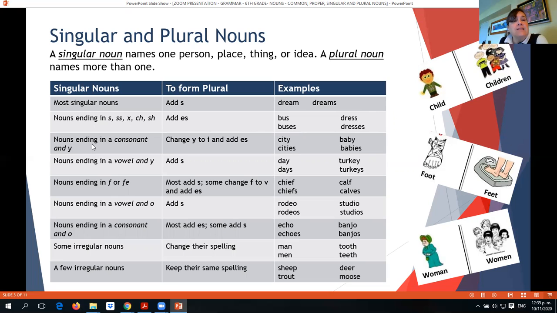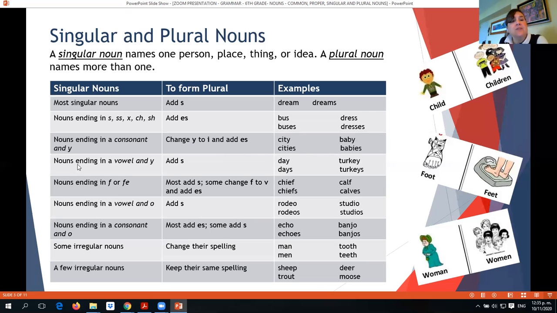If the noun ends in a consonant and Y, you change the Y to I and add ES. So you will be adding IES, okay? For example, city ends in a consonant, that is T, and a Y. So you take out the Y and you put IES. You have cities. Baby, it's the same thing. You take out the Y and you put IES, babies.